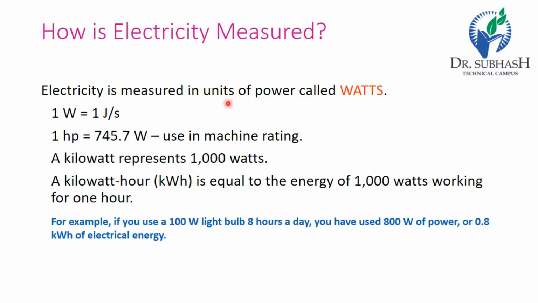1 watt is equal to 1 joule per second, and 1 horsepower is equal to 745.7 watts, which is used in machine rating. A kilowatt is represented as 1000 watts. A kilowatt hour is equal to the energy of 1000 watts working for 1 hour. For example, if you use a 100-watt bulb 8 hours a day, you have used 800 watt-hours, or 0.8 kilowatt hour of electrical energy.